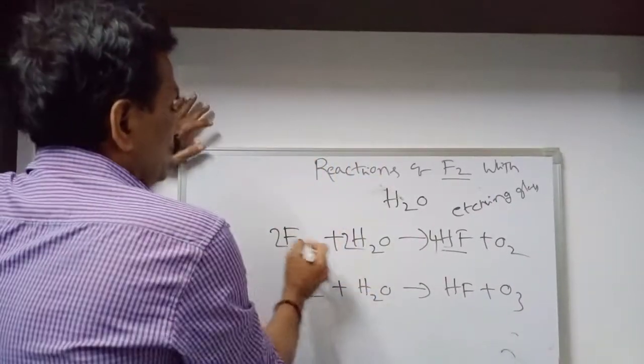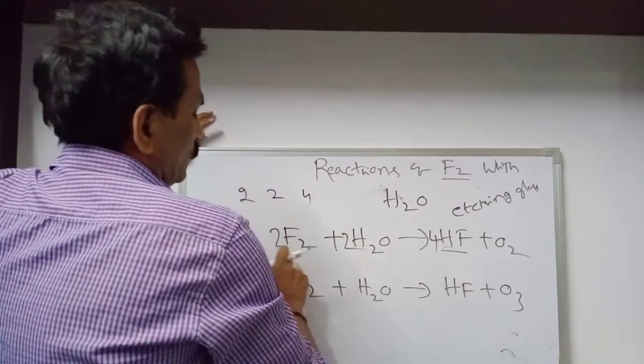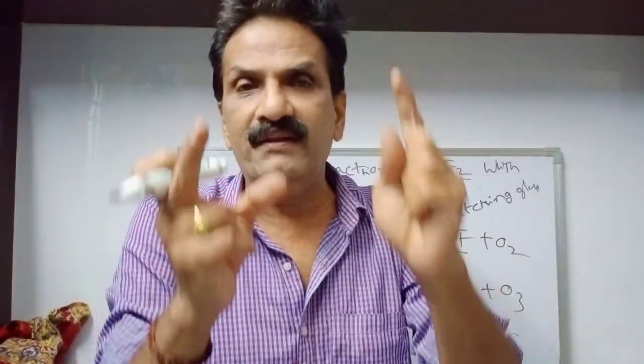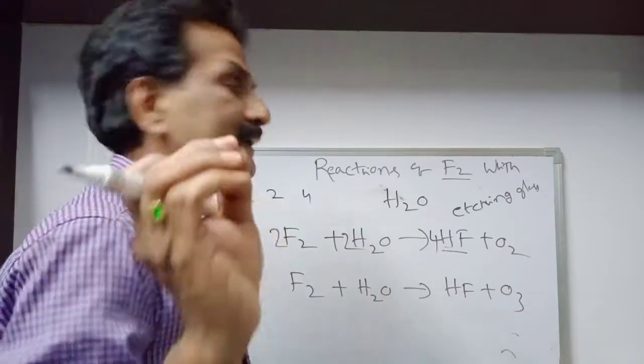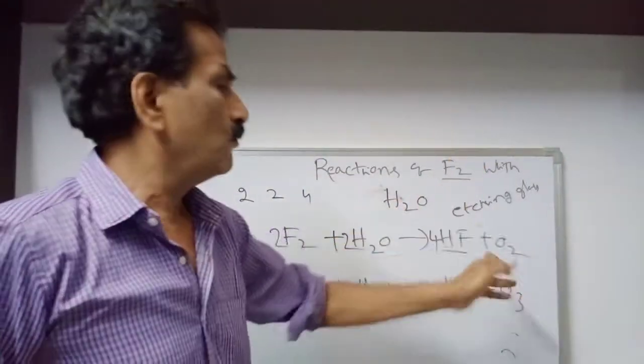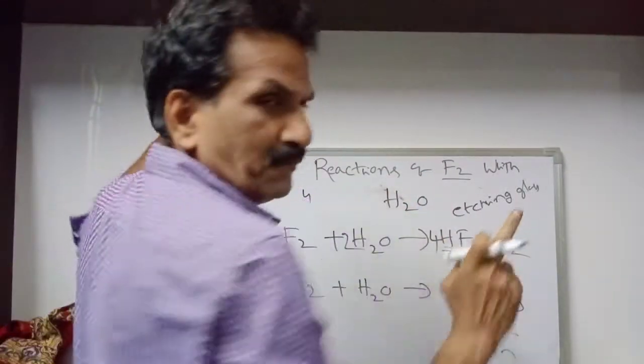So simply keep it in mind, 2, 2, 4. While balancing the equation, to avoid wastage of time, use this trick: 2 to 4. There is no need to mention any coefficient before oxygen.